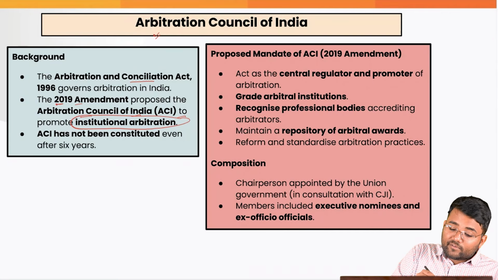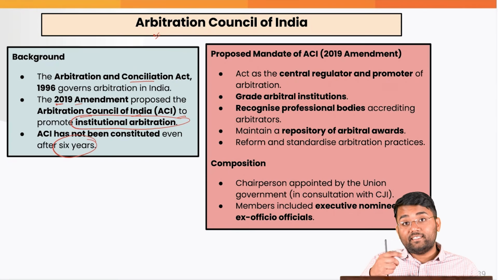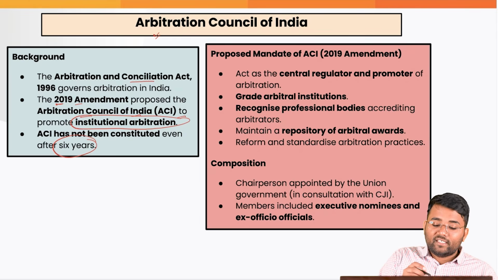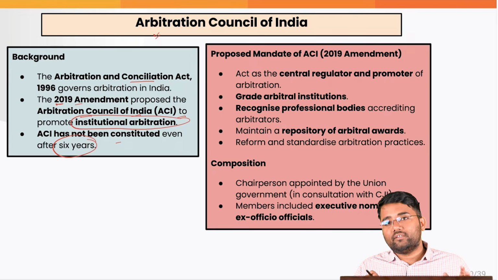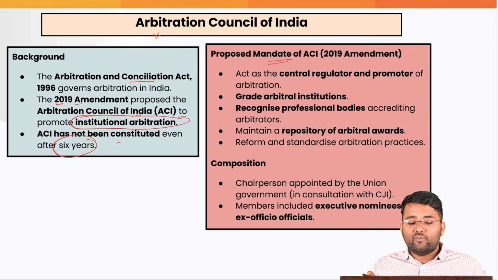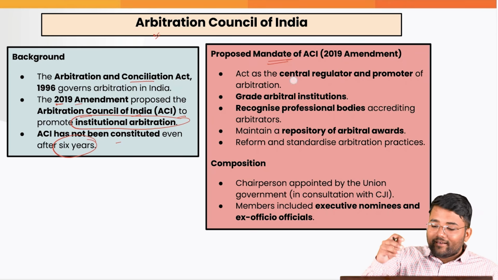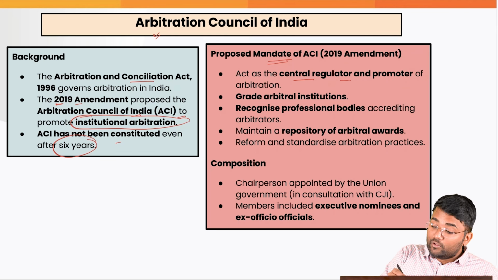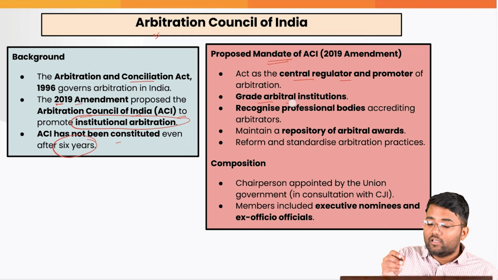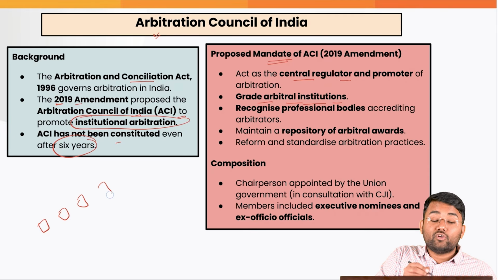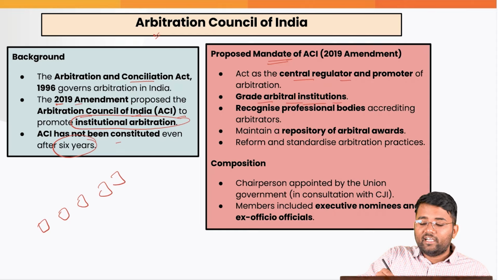Also, even after 6 years have passed since this amendment was done, this Arbitration Council of India hasn't been constituted yet. And what is the proposed mandate of the Arbitration Council of India? First of all, it will act as the central regulator and promoter of arbitration in India. They will also grade different arbitral institutions, whatever institutions are there, based on their appeals and based on their orders that are coming, they will grade them.